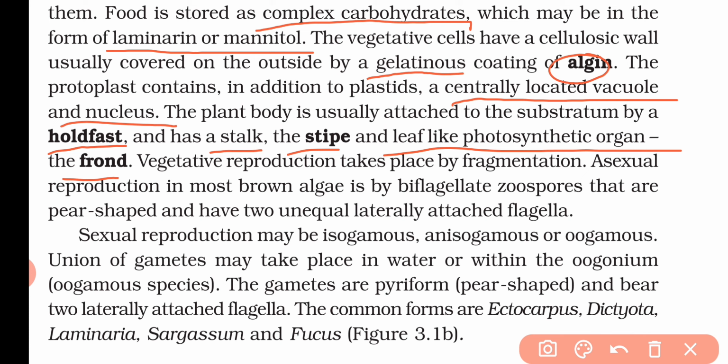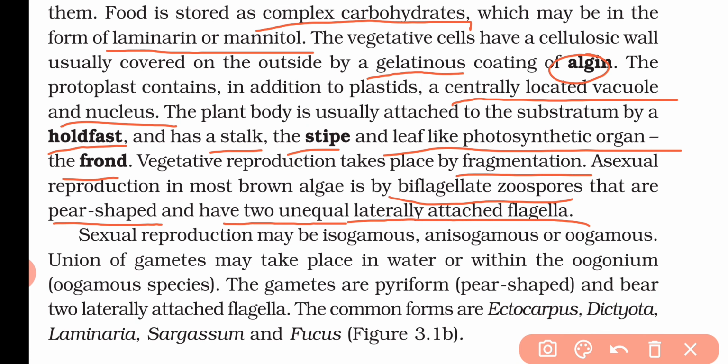The vegetative reproduction takes place by fragmentation. Asexual reproduction is mostly done by biflagellated zoospores that are pear-shaped and have two unequal laterally attached flagella.